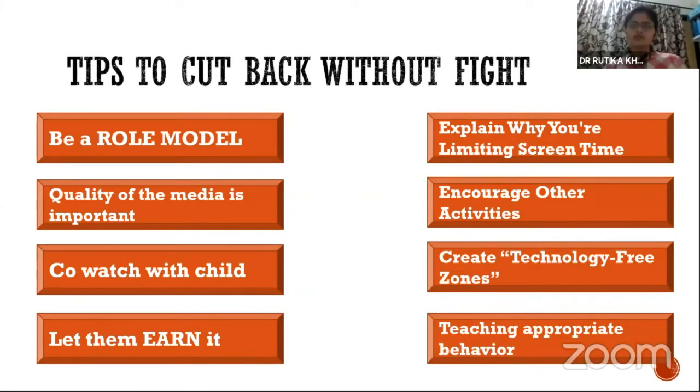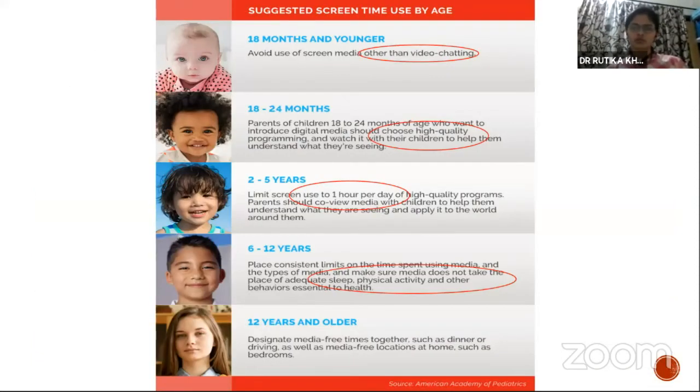Create technology-free zones, for example the kitchen and dining area, where mobiles and laptops are not allowed at all. And teach the appropriate behavior. Nowadays, the internet has become an integral part of the education system itself. So during the use of the internet, a child is exposed to many other things which they are not supposed to be. So it is better that a parent teaches them beforehand what to do and what not to do.